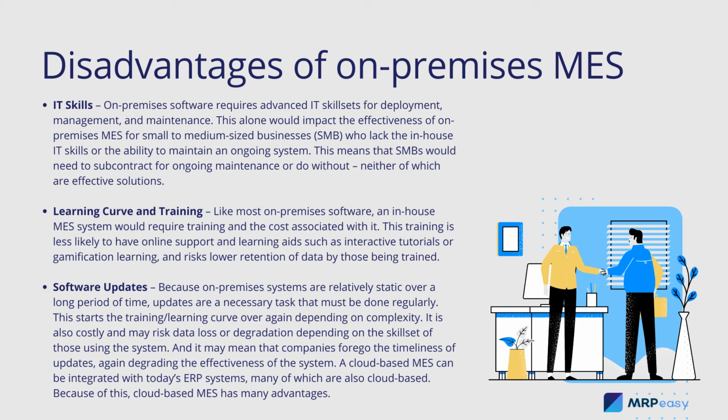Software updates. Because on-premises systems are relatively static over a long period of time, updates are a necessary task that must be done regularly. This starts the training learning curve over again depending on complexity. It is also costly and may risk data loss or degradation depending on the skill set of those using the system. And it may mean that companies forego the timeliness of updates, again, degrading the effectiveness of the system.